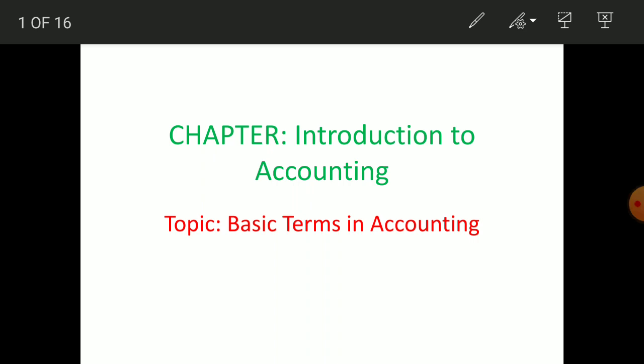Today also we will continue the first chapter, that is Introduction to Accounting, and we were discussing basic terms in accounting. So today also we will discuss some other basic terms in accounting. One more class is required to complete this chapter actually. So after that only these basic terms will finish.